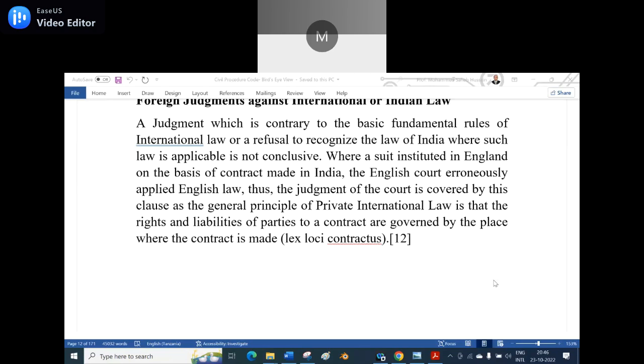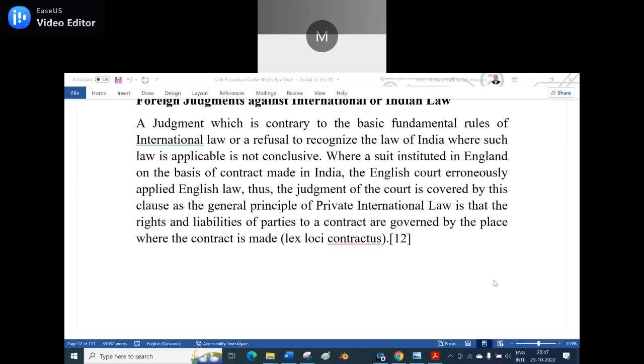Where the contract is made. Lex loci contractus is the connecting factor for the contract.